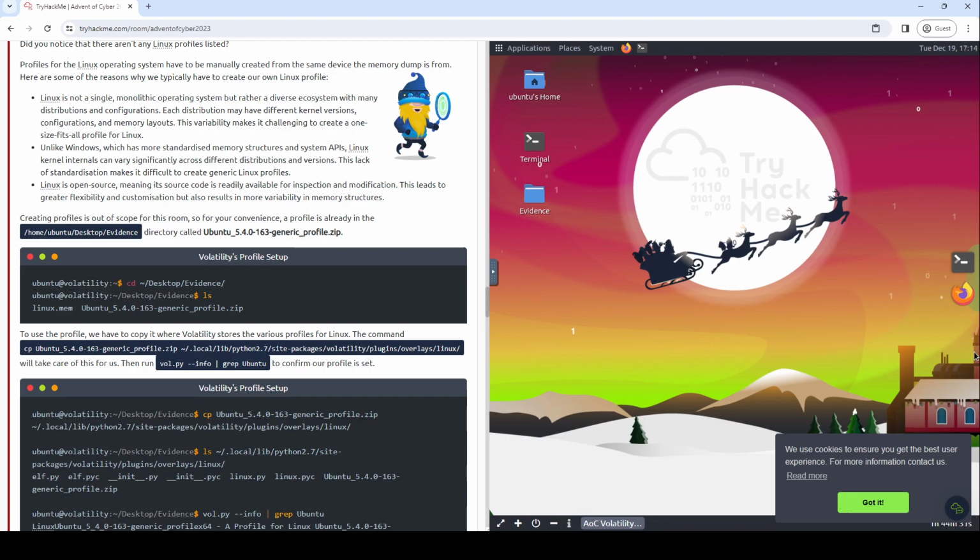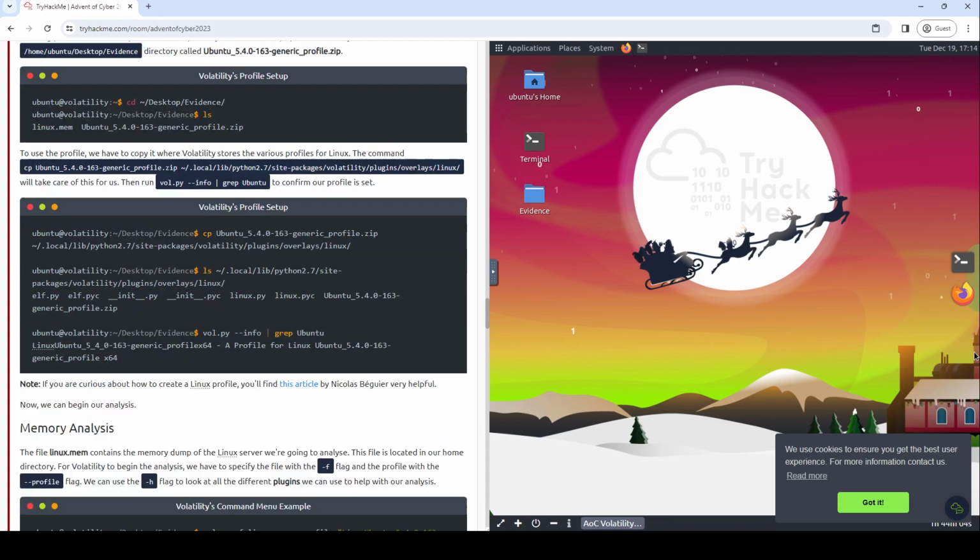To use the profile, we have to copy it to where Volatility stores the various profiles for Linux. The command cp, the thing I just said, and it needs to be copied to home/.local/lib/python2/site-packages/volatility/plugins/overlays/linux/ will take care of this for us. Then run vol.py --info | grep Ubuntu to confirm our profile is set. I am going to not do that and copy it from this website, because that's an awfully long thing to type.